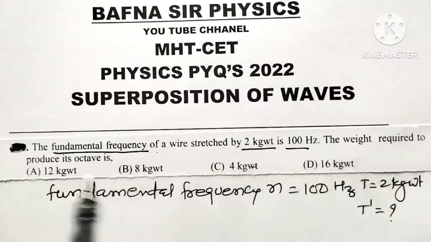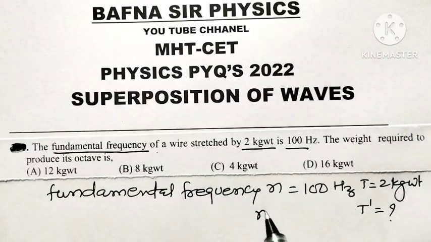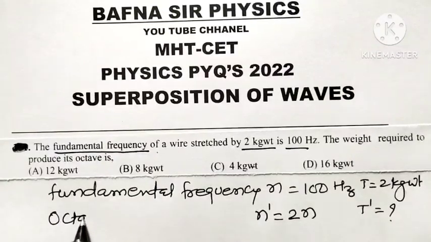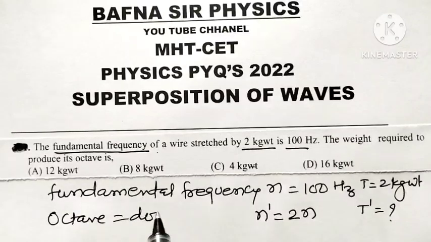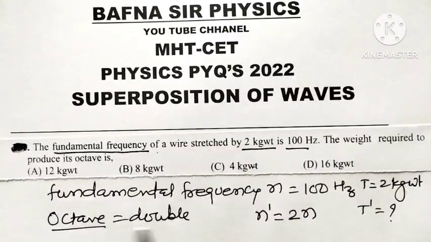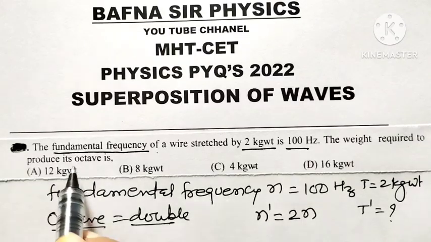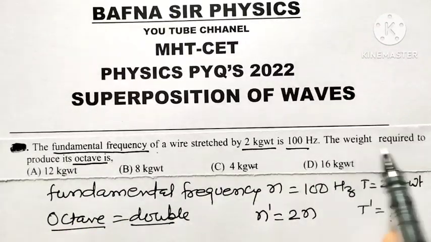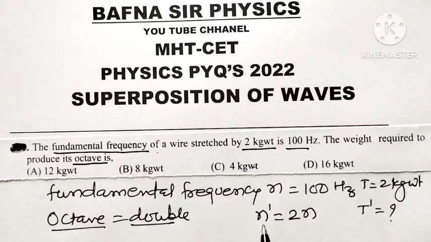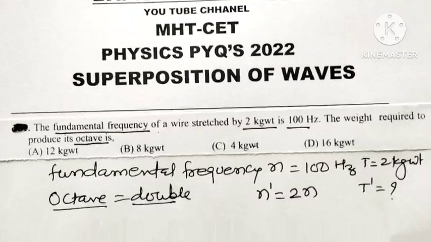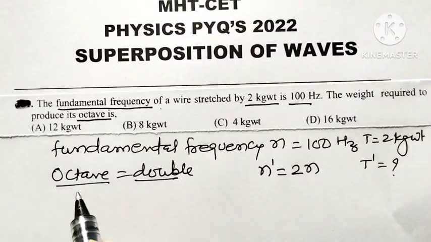The weight required to produce its octave means N dash is equal to 2N. The meaning of octave is double. So, what tension is applied to the wire so that it will produce a frequency which is double that of its fundamental frequency? Octave means double that of the fundamental frequency. So, the weight required to produce its octave means the new frequency of the vibrating string is double that of the fundamental frequency.